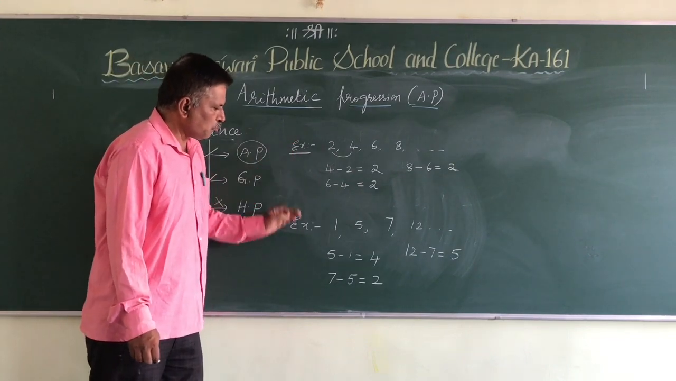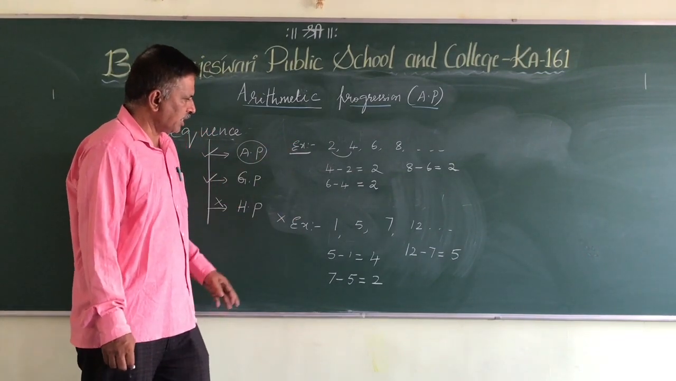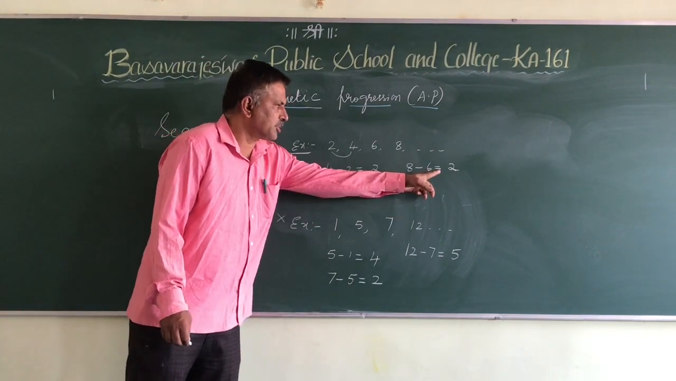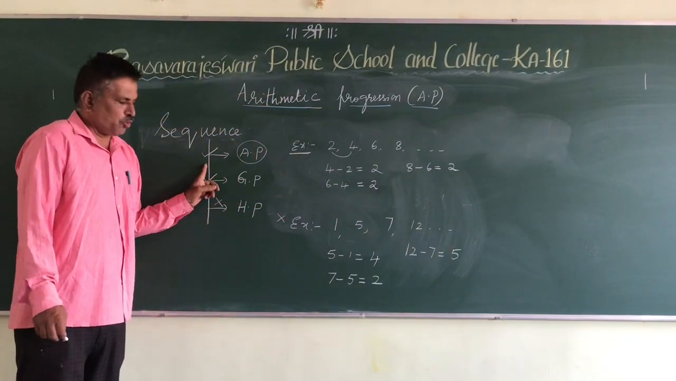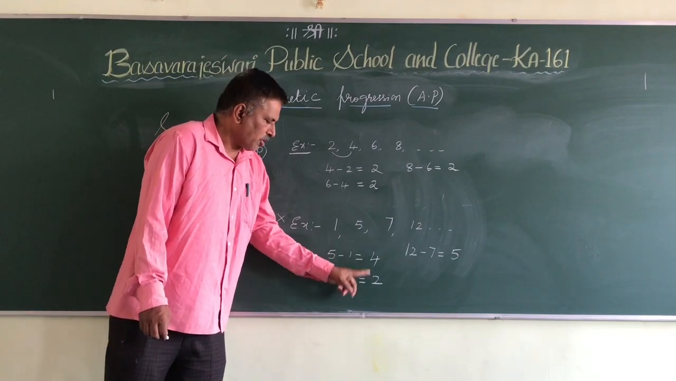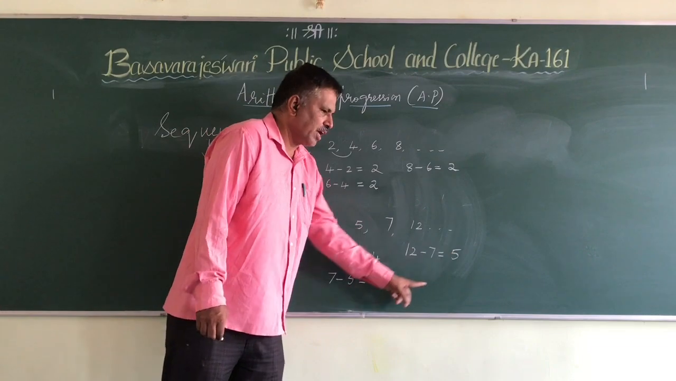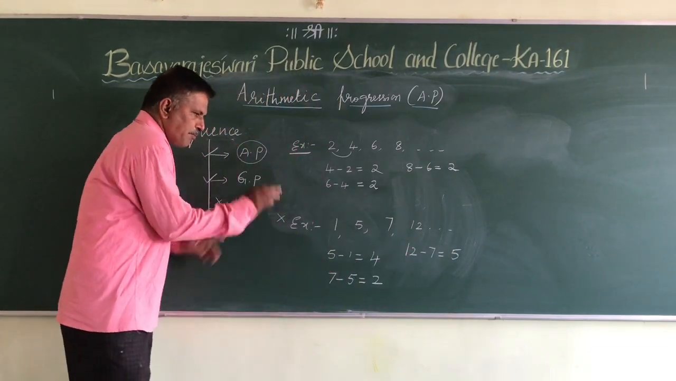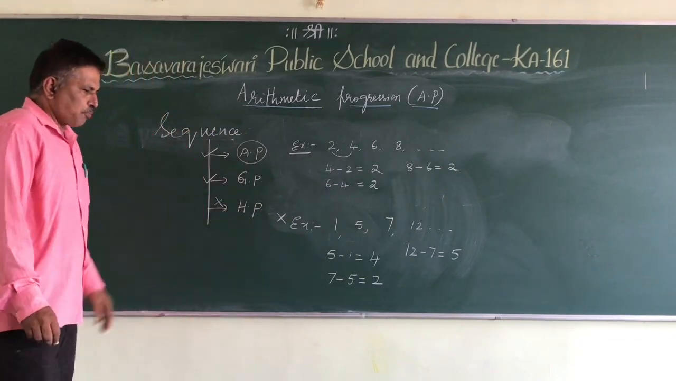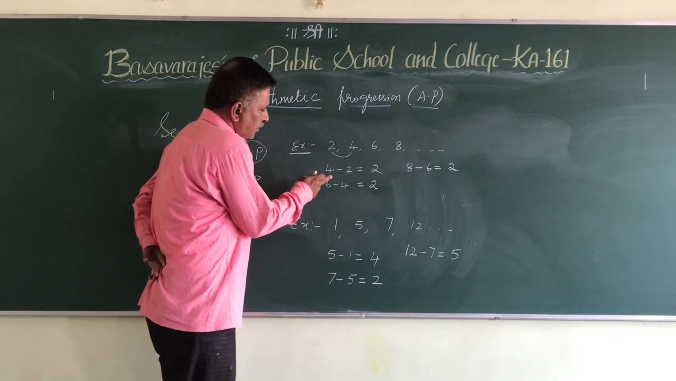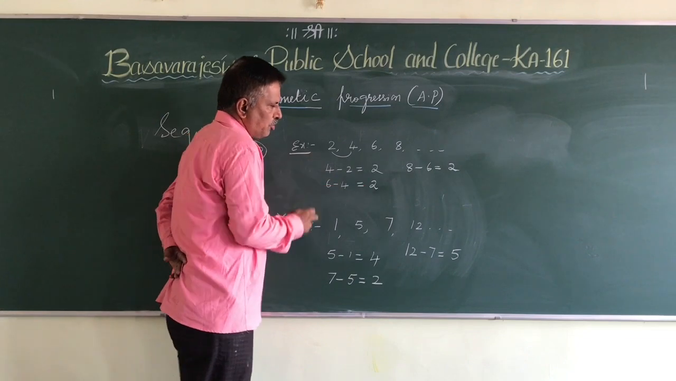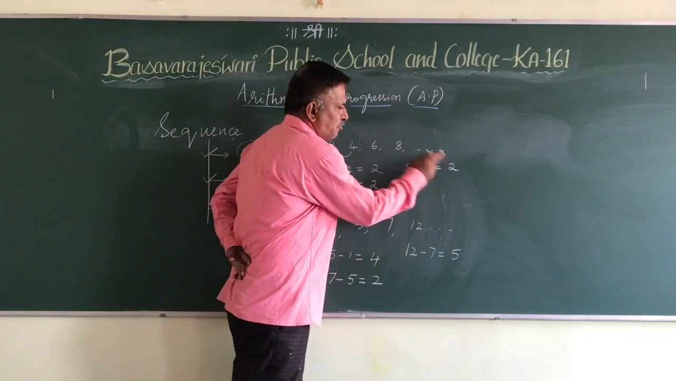So very clearly from these two examples, we can understand that whenever the difference between a term and its preceding term is constant, then it is called an arithmetic progression. Whereas here, the difference between a term and its preceding term is not constant. In one case we got 4, then 2, then 5. These are not the same. Hence, it may be a sequence, but it is not an arithmetic sequence or arithmetic progression. So here, second term minus first term, we got 2. Third term minus second term, we got 2. Then fourth term minus third term, we got 2.